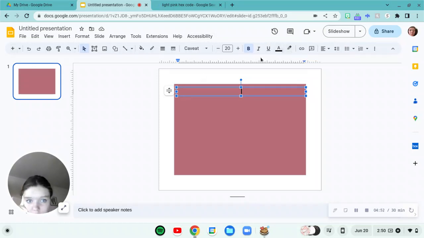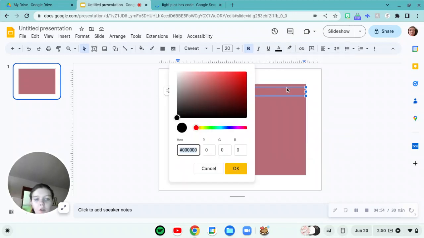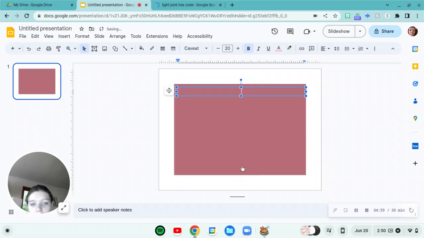Before I do anything, I want to change my color to my light pink hex code, and then we are going to type in 2023 through 2024. Once you have that, you're going to click Control A, and you can make it as big as you want. I make mine about that big, 60, and then I'm going to move it up.